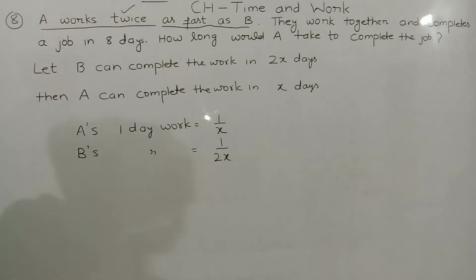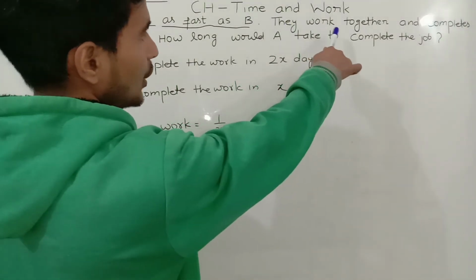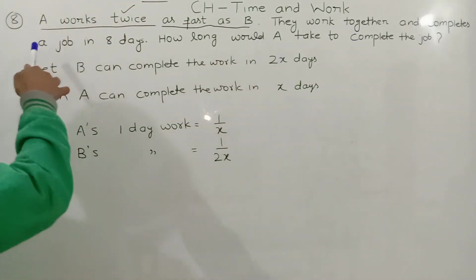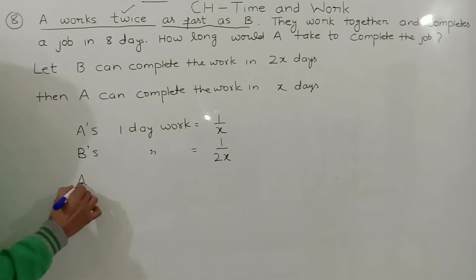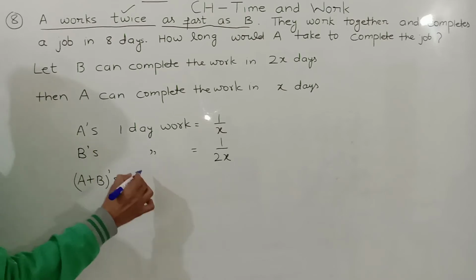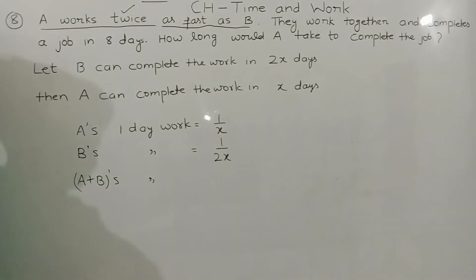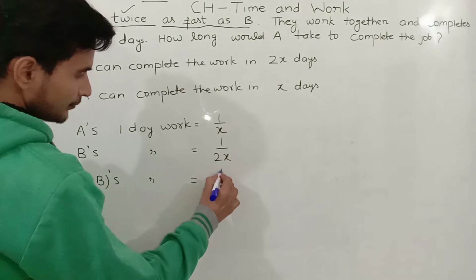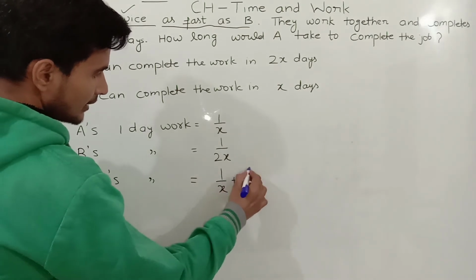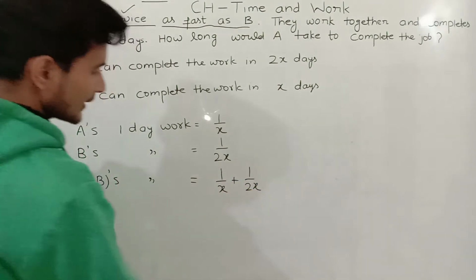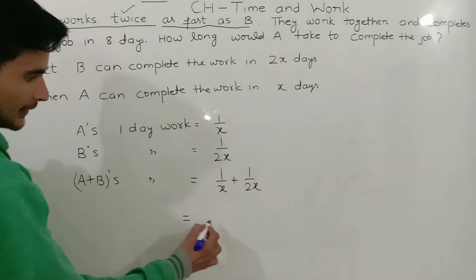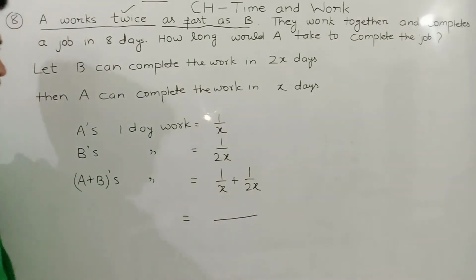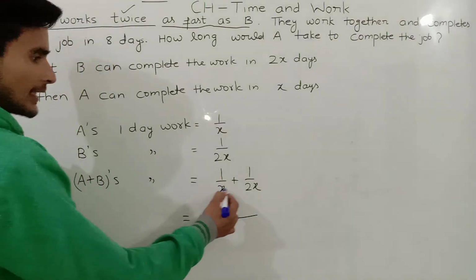Okay, what we have to find? They are doing together and complete a job in 8 days. So here also we can find A and B's 1 day work together. 1 by x plus 1 by 2x. What is the LCM of x and 2x?